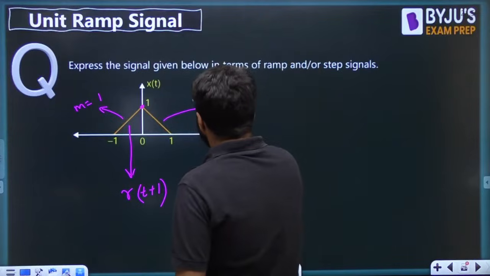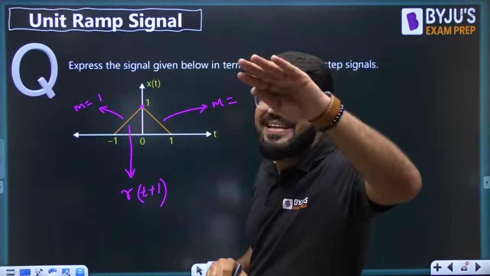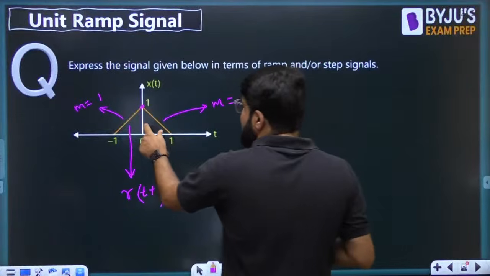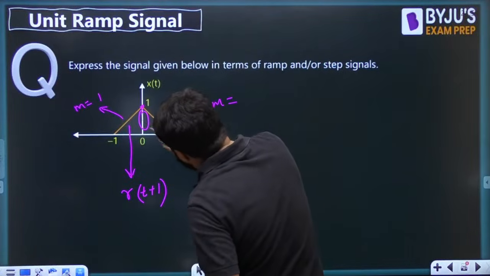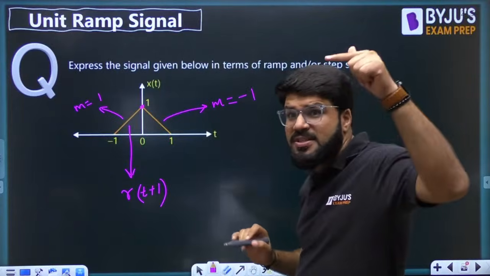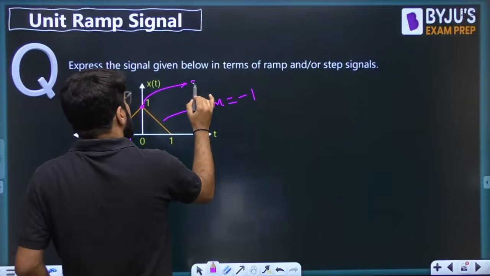Let us write down the slope. How much is this slope? Now this is a negatively going line, a decreasing line. Decreasing function means negative slope. Change in y is 1 unit, change in x is 1 unit. The magnitude of slope is 1, but it is -1 because it is a decreasing function. So how much is the slope changed here?